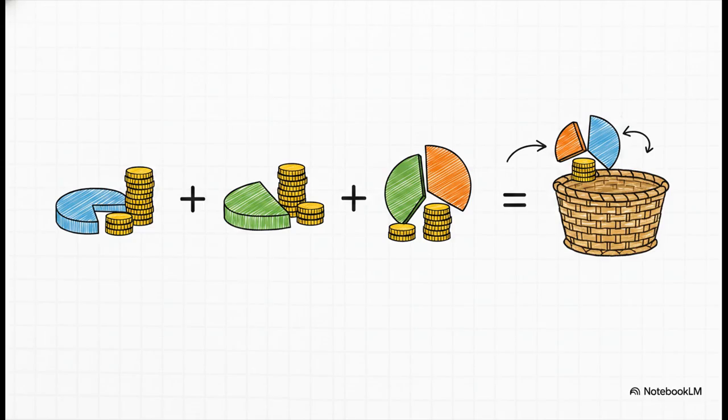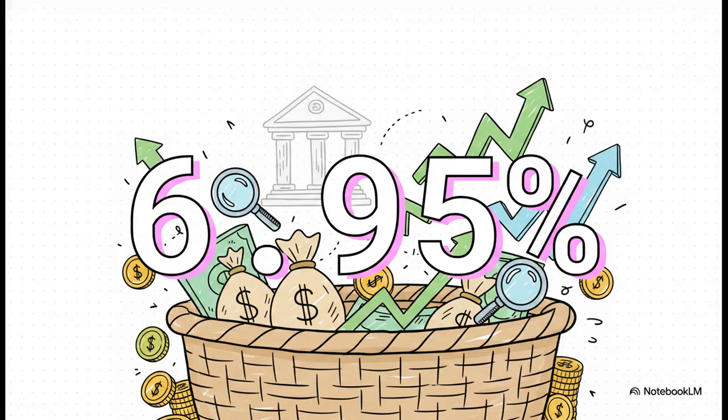You take 0.1 times 7%, add it to 0.35 times 12%, and then add that to 0.55 times 5%. By adding up those distinct loan slices, we are seamlessly blending them together to find the overall performance of the whole basket. And boom, there's our result. Our meticulously crafted basket of loans generates an expected return of 6.95%. Honestly, not too shabby. We've solved the first piece of the puzzle.